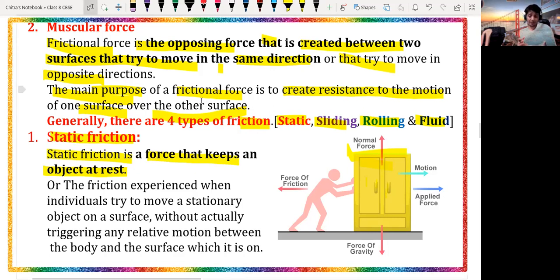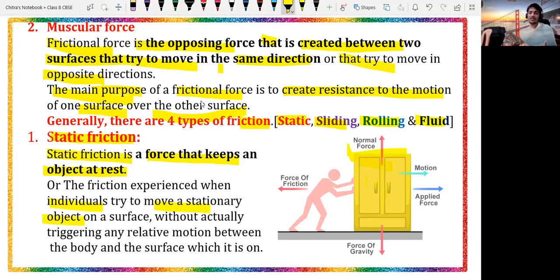Static force का मतलब क्या हो गया? ऐसा force जो किसी भी object को rest condition में बनाए हुए रखता है, that force is called, beta, the static force. We experience friction when an individual tries to move a stationary object.